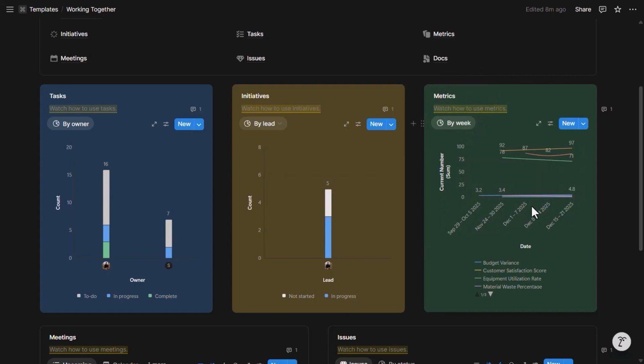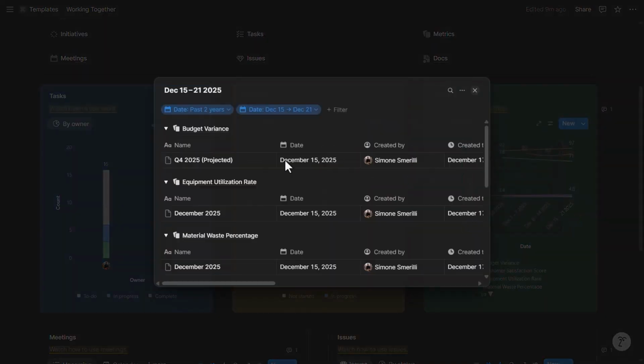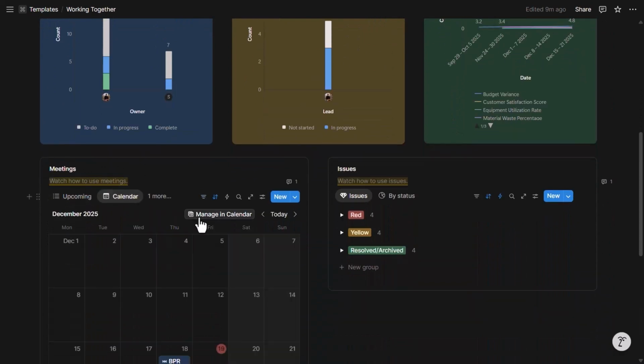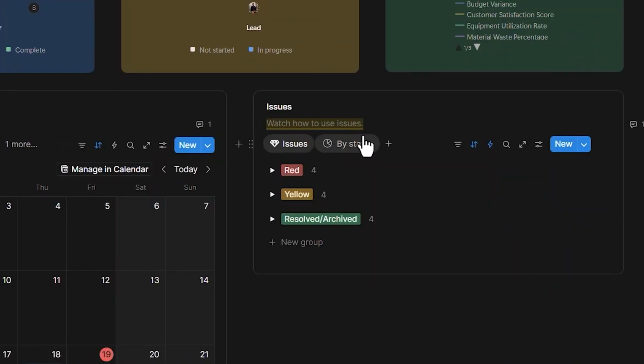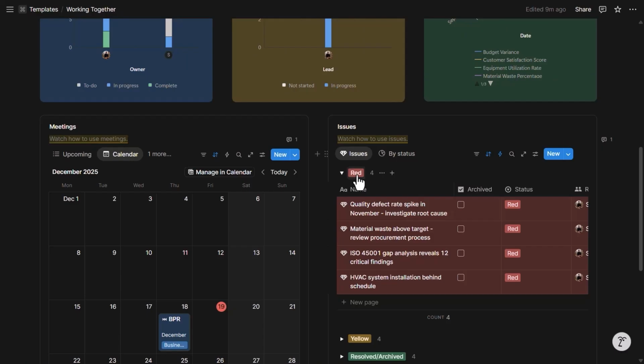These are by week, so it's a line chart that shows multiple metrics. And when a metric is tracked on a weekly basis, then it shows up right here. You can also remove metrics by untoggling them from the legend. You can click on any date to see all the metrics that were tracked in that time frame specifically. When you scroll down, here is a section for meetings, also a calendar right here, and then a section for issues with their status. Red, meaning it is unresolved and needs attention.